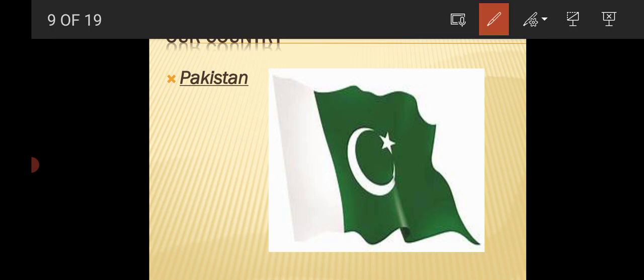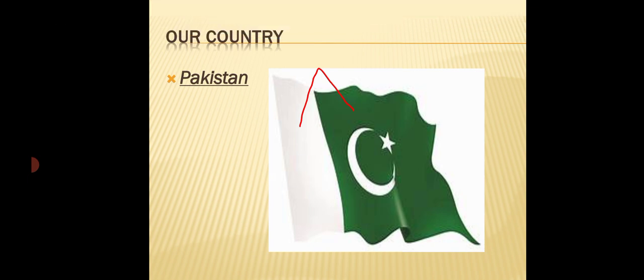Now come to our topic, our country. As we all know, the name of our country is Pakistan. There are many other countries in this world, but we will discuss our country, the country where we are living. Okay, now who will tell me what is the name of our country? Yes, its name is Pakistan. Look at this. This is the flag of Pakistan. Here is a crescent and a star. There are two colors in our flag, green and white. This is the flag of Pakistan.